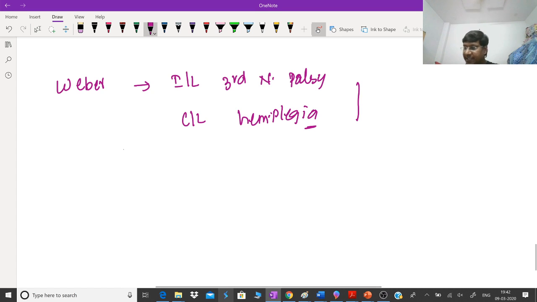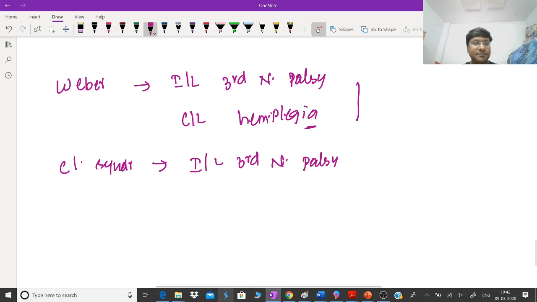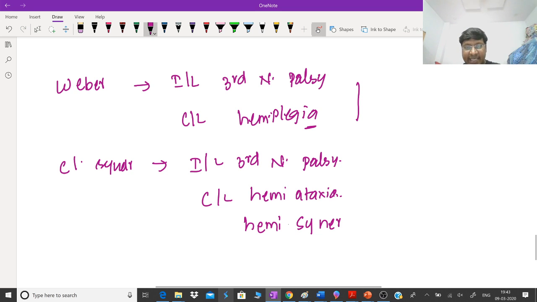Now, yes, Syed Ali, let me tell you about the Claude syndrome. In Claude syndrome, there will be ipsilateral third nerve palsy, and there will be contralateral hemiataxia added to this, and contralateral hemisynergia, asynergia. So that is about your Claude syndrome.